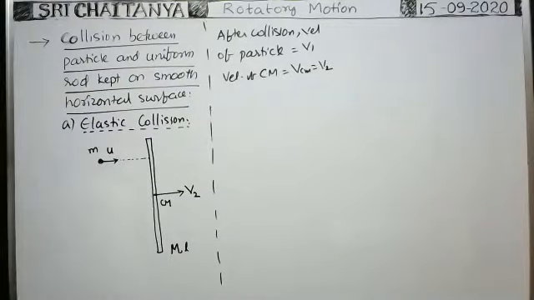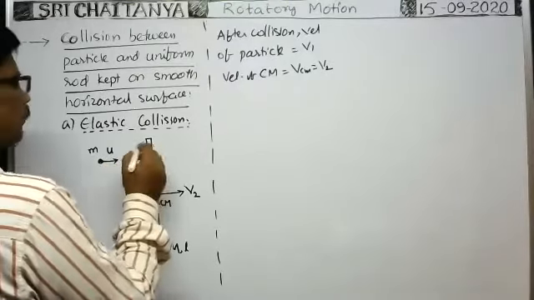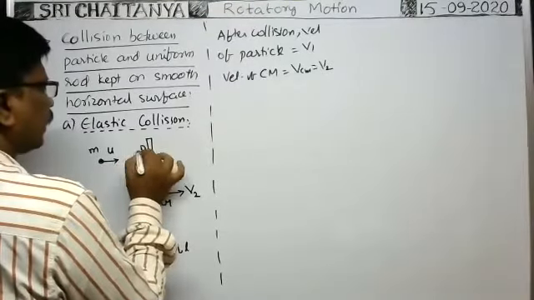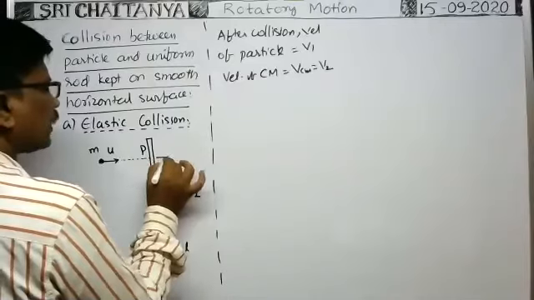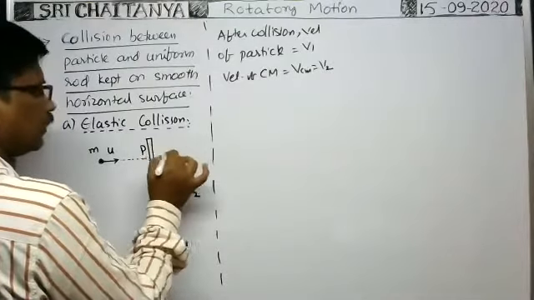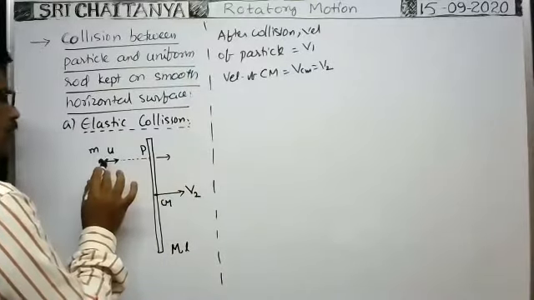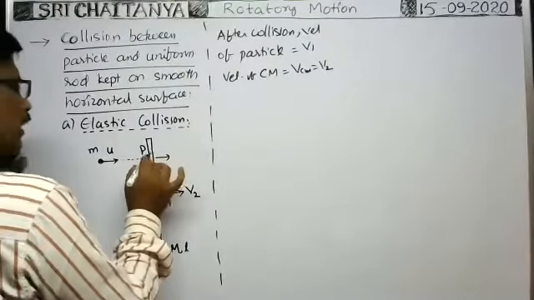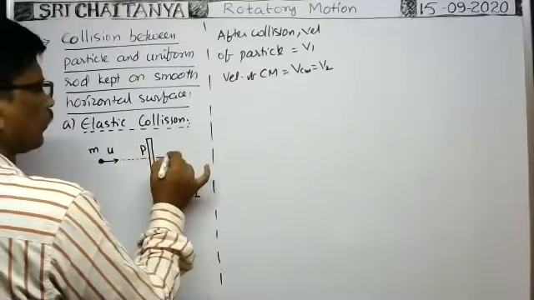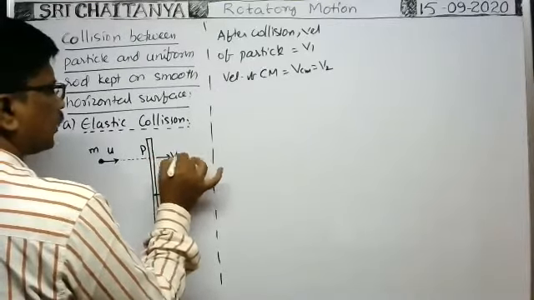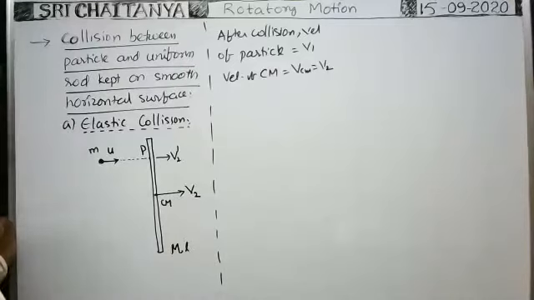Next, after collision, what is the velocity of that point where the particle strikes the rod? Suppose the particle strikes the rod at P. At this point P, what is the speed of the rod? So at the point P, after collision with the particle, what is the velocity of this point in the rod? That velocity is say V2 dash.